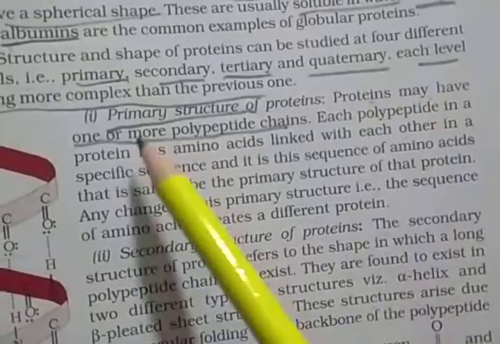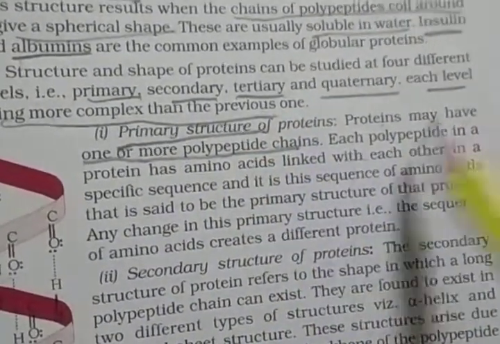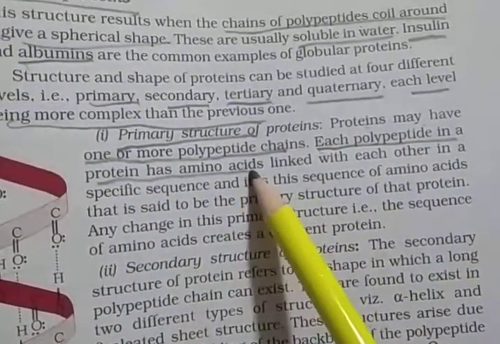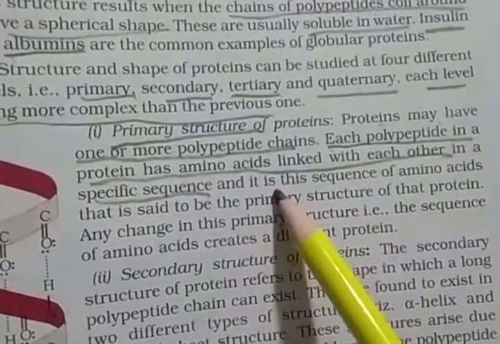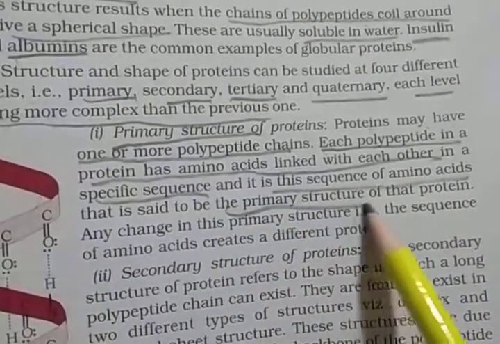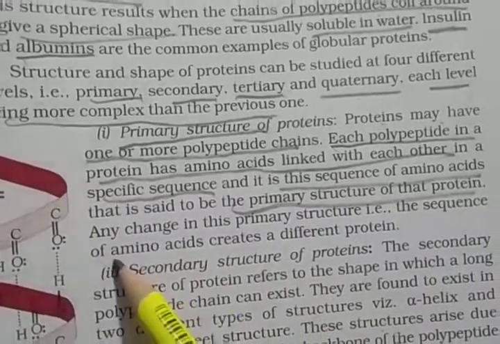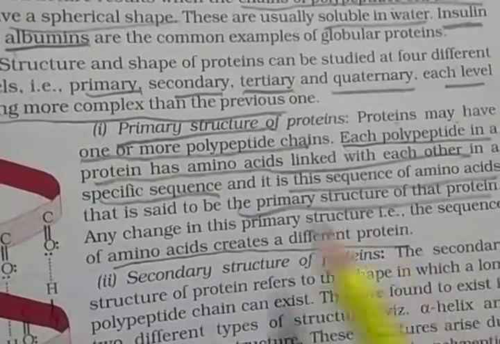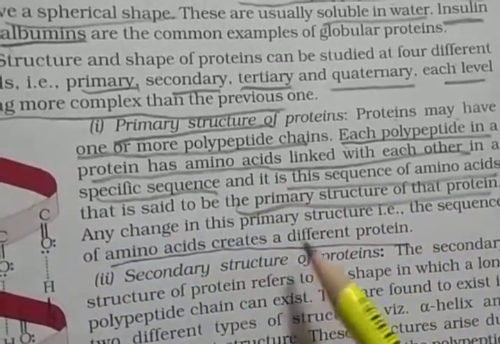Proteins may have one or more polypeptide chains. But each polypeptide in a protein has amino acids linked with each other in a specific sequence, and this sequence of the amino acids is known as the primary structure of that protein. So the sequence of the amino acids creates different types of proteins. Any change in this primary structure means a different protein.